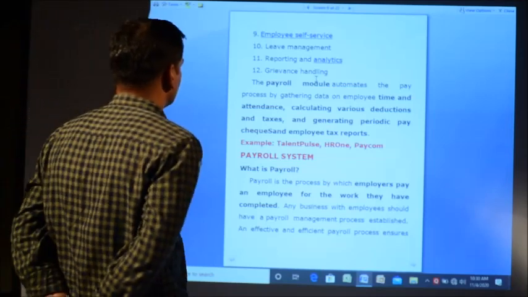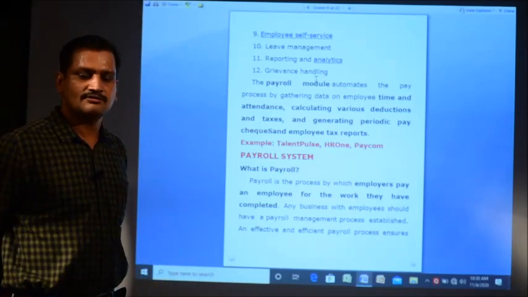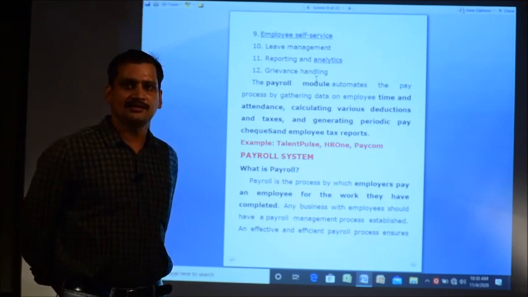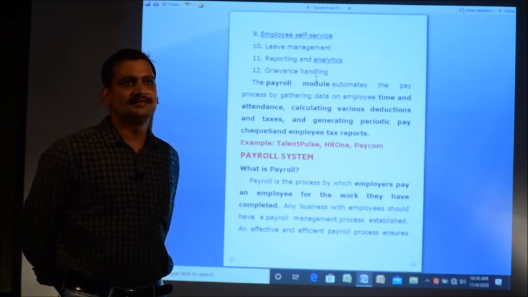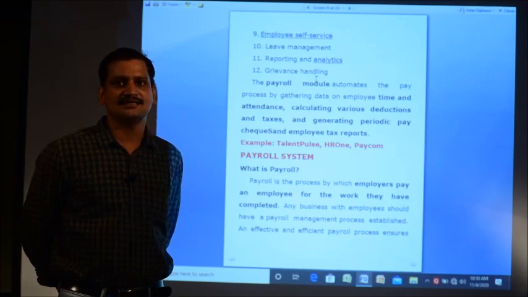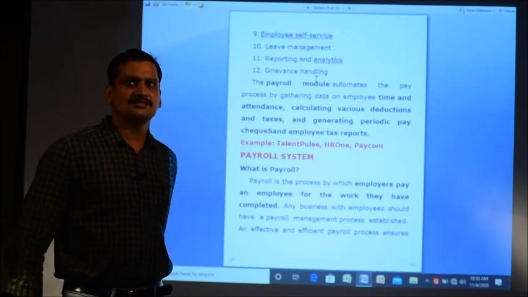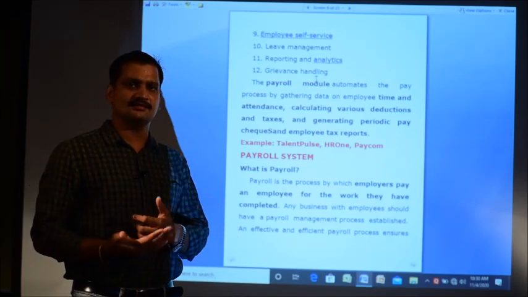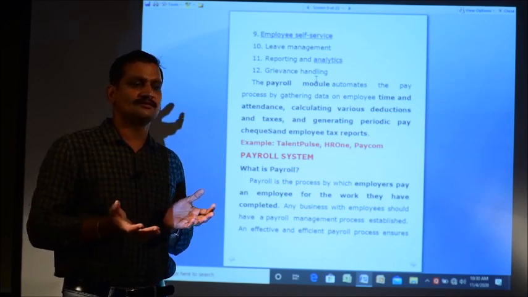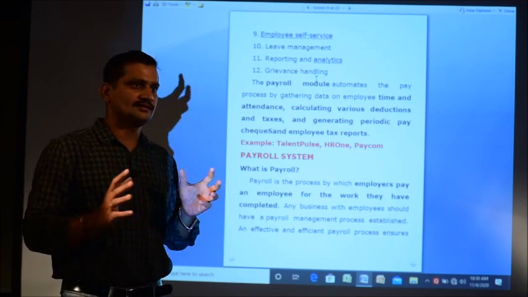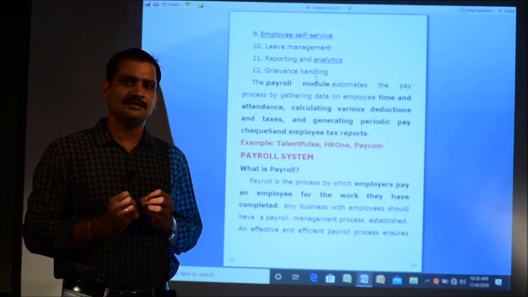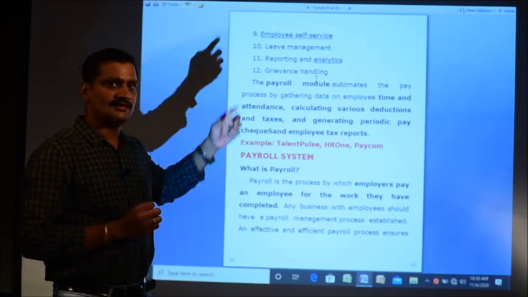Then employee self service. What is employee self service? This is also a part of a human resource management system. Employee self service means the employee can log into the system and see his personal details, and he can make changes, like if he wants to change his email ID, contact number, or address, or anything else. If he wants to know how many leaves he has left, he can see that. Whatever personal information an employee has, he can take care of by logging into the system. That is called employee self service.